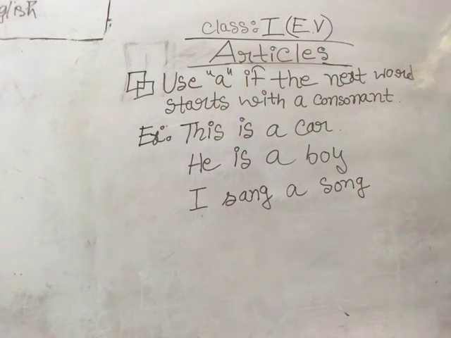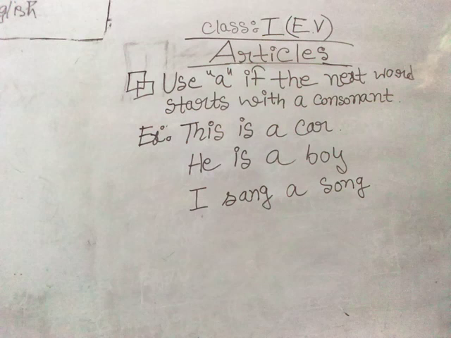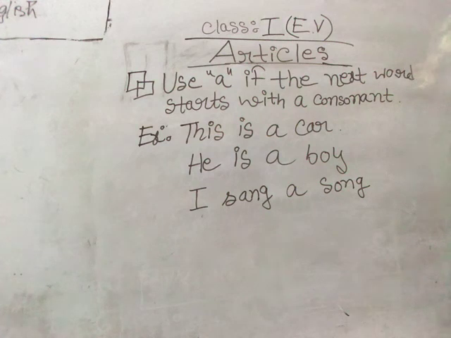The next one is, he is a boy. Here in the word boy, b is a consonant. So before a consonant we have put a as the article. In the last example, I sang a song. Here song starts with s, and is s a vowel or consonant? S is a consonant. So before a consonant, what should we use? We use a as the article.